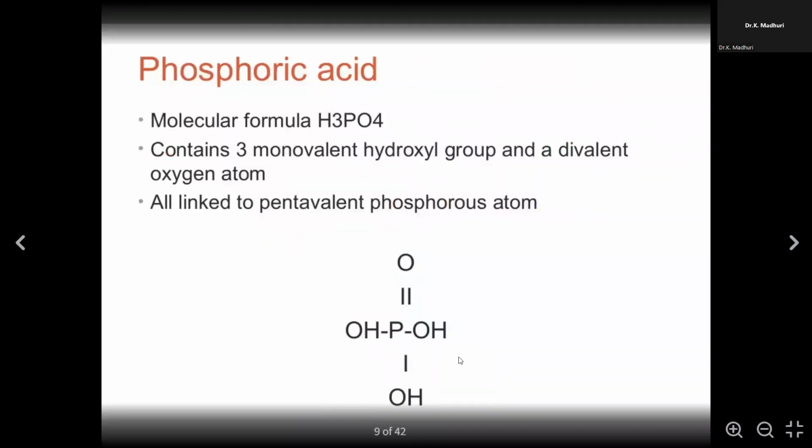So let us see the phosphoric group, or the phosphorus group, which is present. The molecular formula is H3PO4. Basically this contains, as you can see, 3 monovalent hydroxyl groups, OH, OH, OH, and a divalent double-bonded oxygen atom. And they all link to a pentavalent phosphorus atom. So P with 1, 2, 3, 4, 5 bonds. So it's a pentavalent phosphorus group.